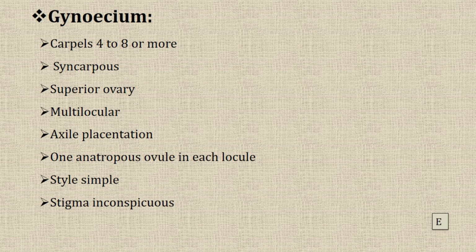You can understand the difference between androecium and gynoecium and their work. The ovules then develop into fruits and seeds.